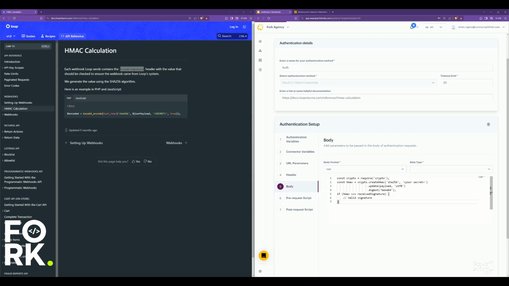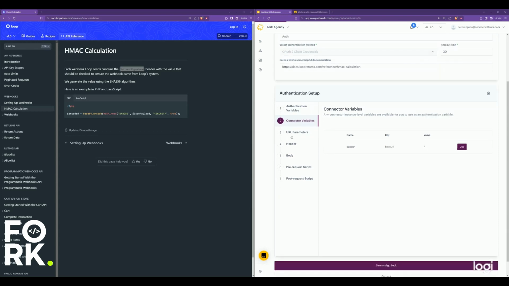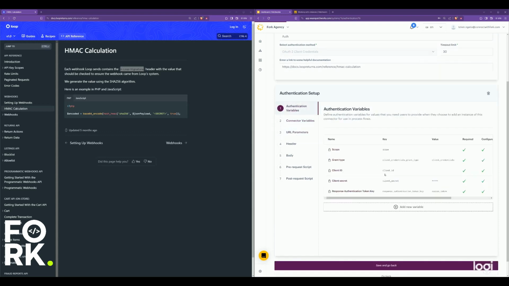This bit we can change to this variable, so you can change that to this client secret.